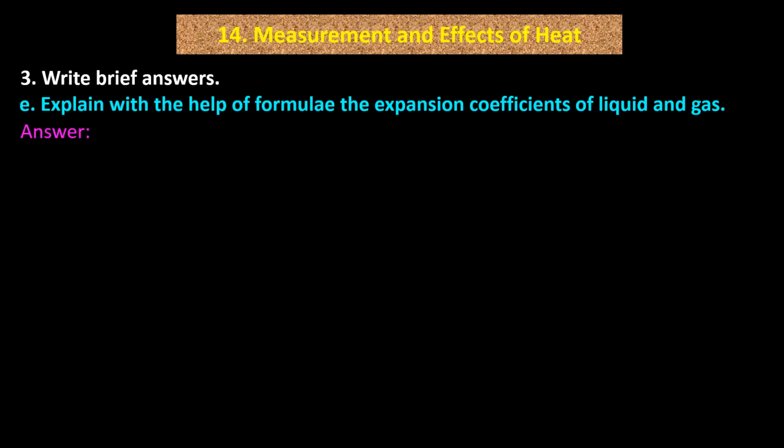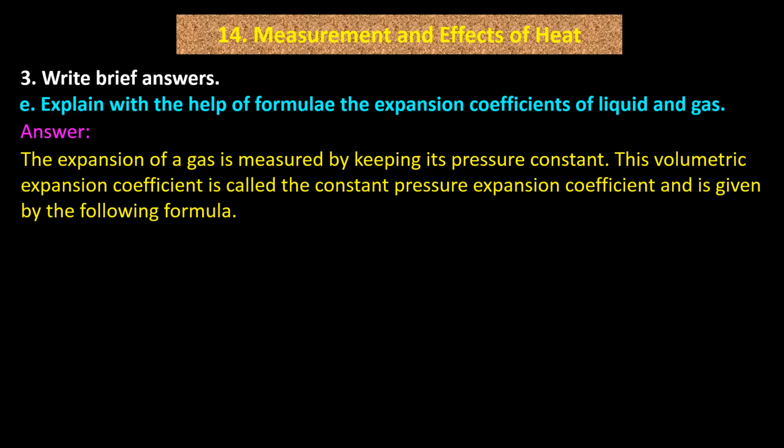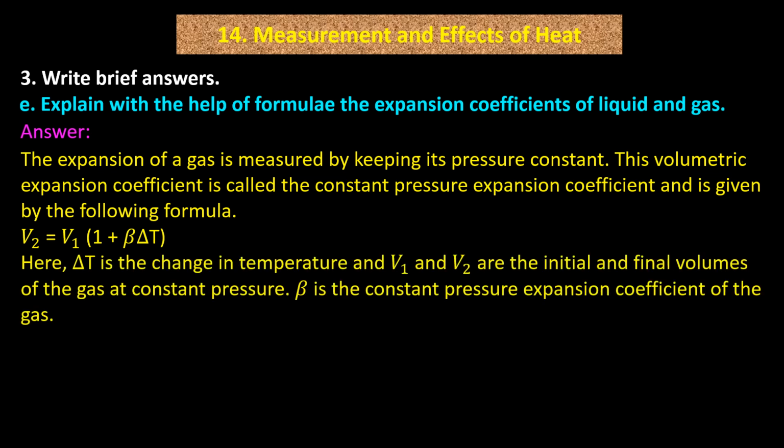Answer. The expansion of a gas is measured by keeping its pressure constant. This volumetric expansion coefficient is called the constant pressure expansion coefficient and is given by the following formula. V2 = V1 (1 + β ΔT). Here ΔT is the change in temperature and V1 and V2 are the initial and final volumes of the gas at constant pressure. β is the constant pressure expansion coefficient of the gas.